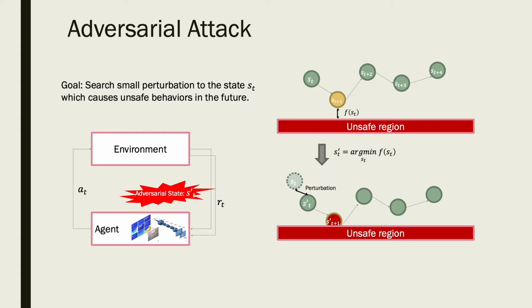Then we apply Bayesian optimization to minimize the F(S_T) and find an adversary state S'_T. We bounded the distance between S'_T and S_T in a reasonably small distance. For a successful adversary attack, the trajectory started from S'_T is expected to intersect with the unsafe region.